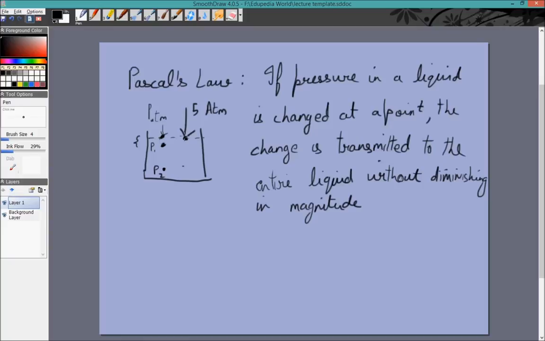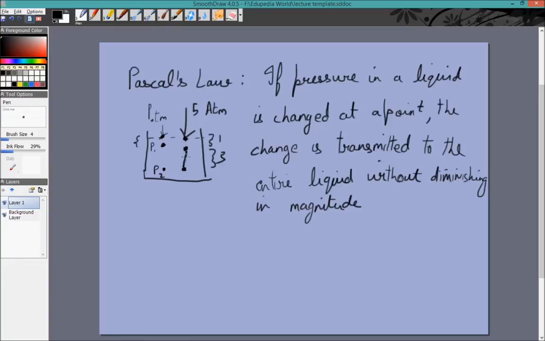Now whatever happens, because this liquid is at rest, the pressure at this point has to be, let's say this is 1 meter and this is 3 meter, rho into g into 1 more than the pressure at this point. The pressure at this point has to be rho into g into 3 more than the pressure at this point, or rho into g into 4 more than the pressure at this point.